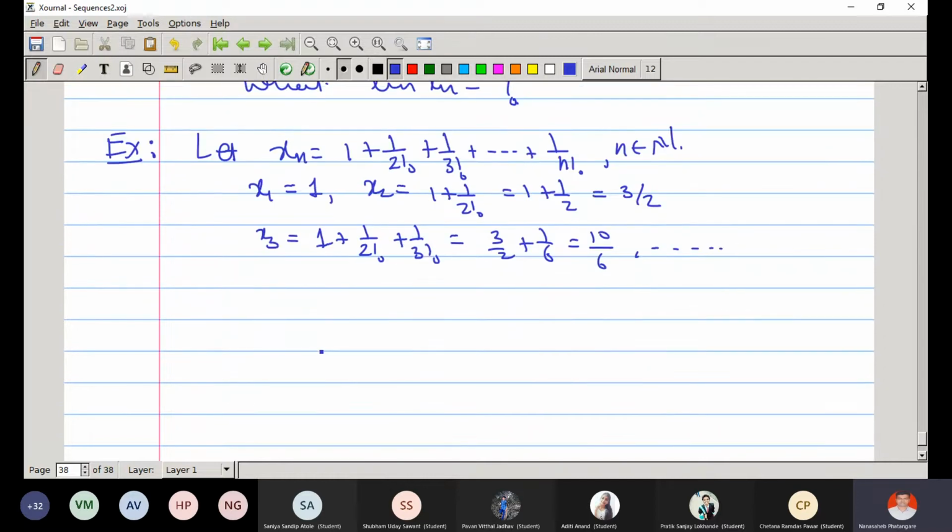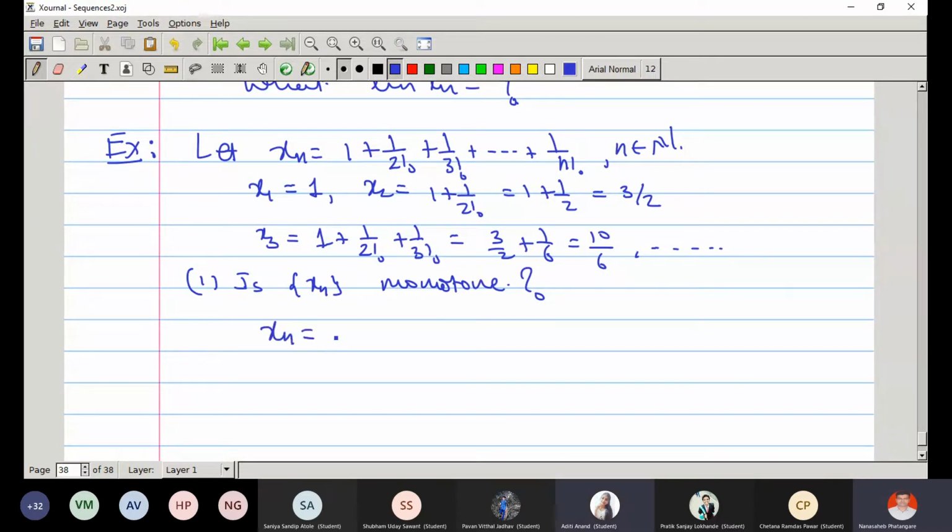Now, is this sequence convergent? Is xn a monotone sequence? Is it monotonically increasing?